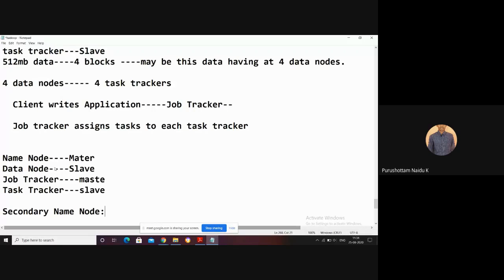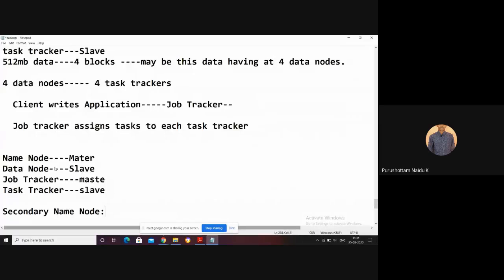So what is the role of the secondary name node? The secondary name node periodically takes checkpoints of the name node, and those are saved as images. Now, what is the advantage of the checkpoints, of periodically maintaining the state of the name node?